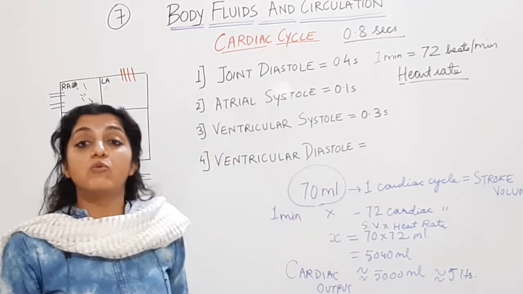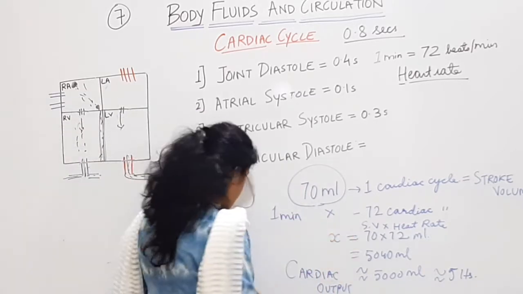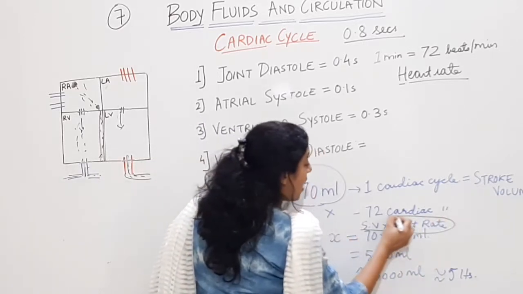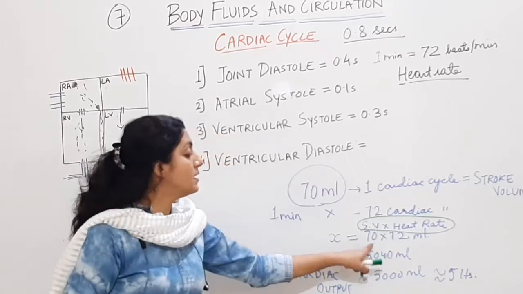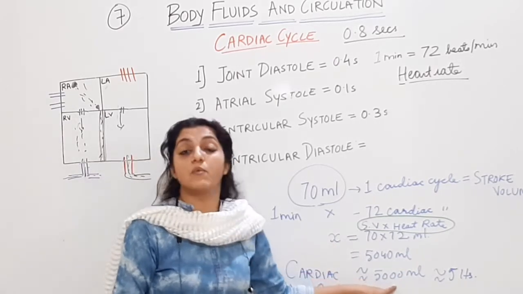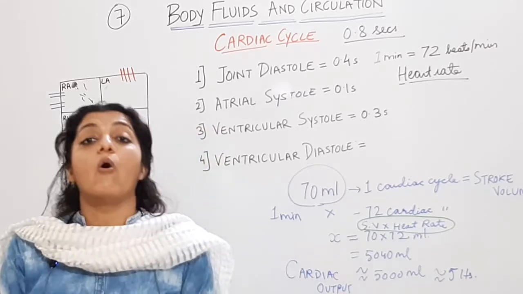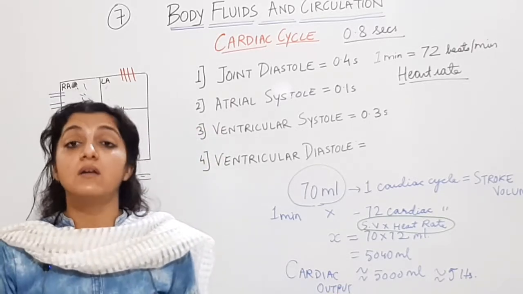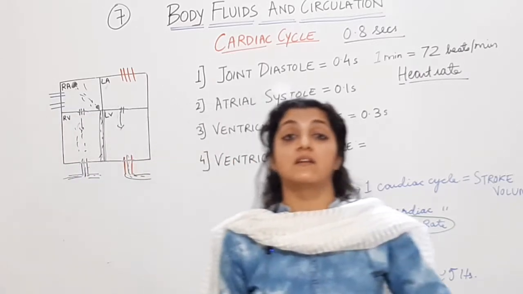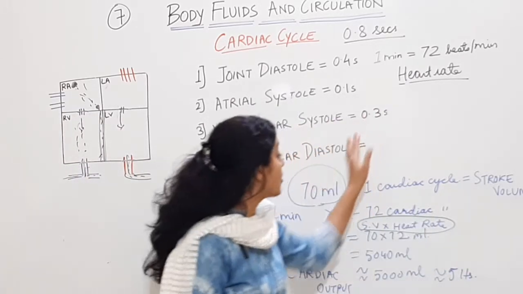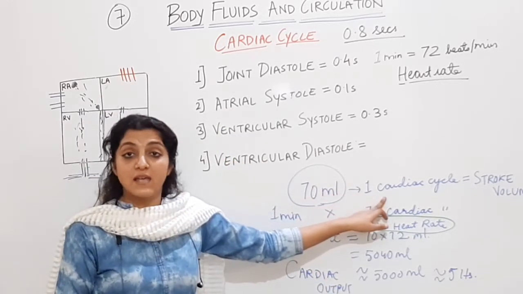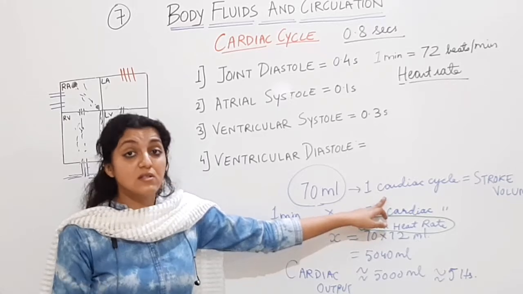So cardiac output will be stroke volume into the heart rate, that is 70 into 72. The value of cardiac output will be approximately 5000 ml or 5 liters of blood pumped out from the heart in 1 minute. So you have to remember all these values because in MCQs you can be asked about the cardiac cycle, how much amount is pumped, that is the stroke volume.